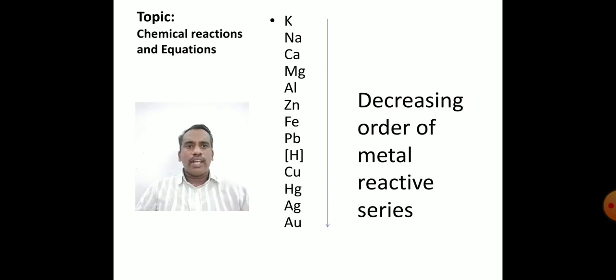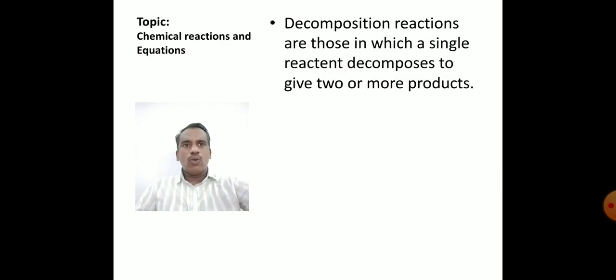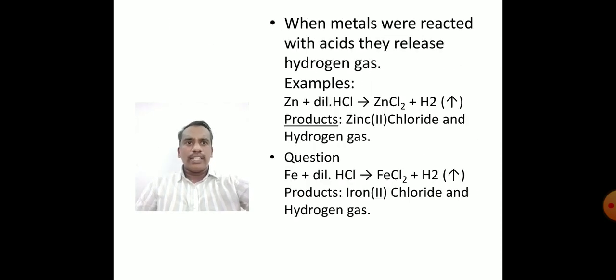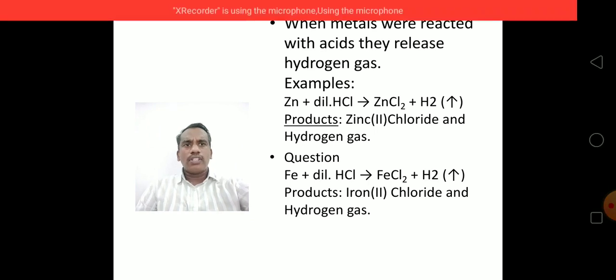What is that point? Whatever metal is at the top of the reactivity series can displace the hydrogen from the acids. So in our question, iron can displace the hydrogen from the HCl, forming FeCl2, iron(II) chloride, and also releasing hydrogen gas. So let us conclude our question, children.